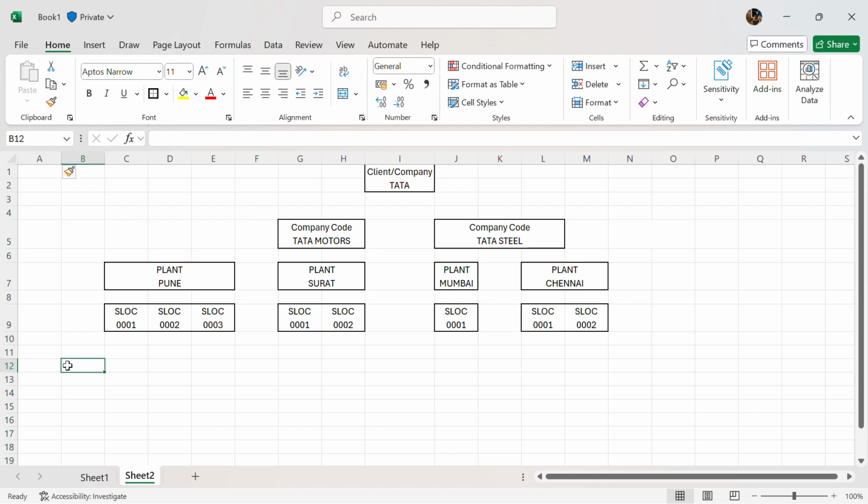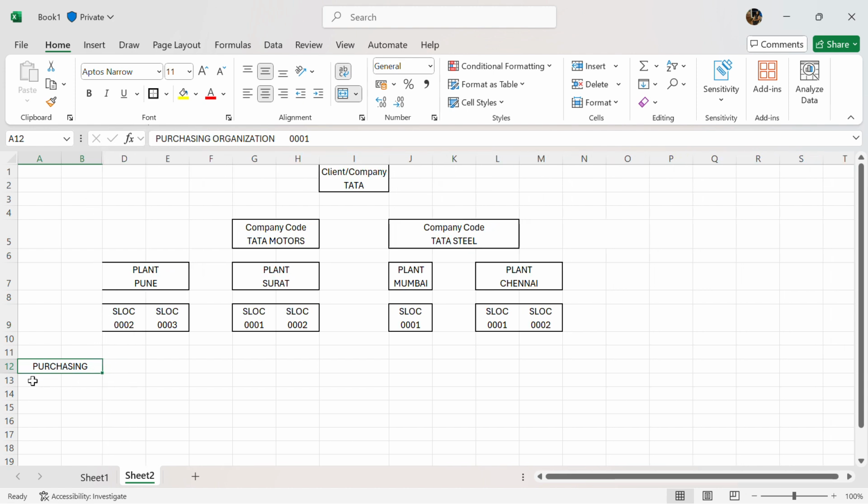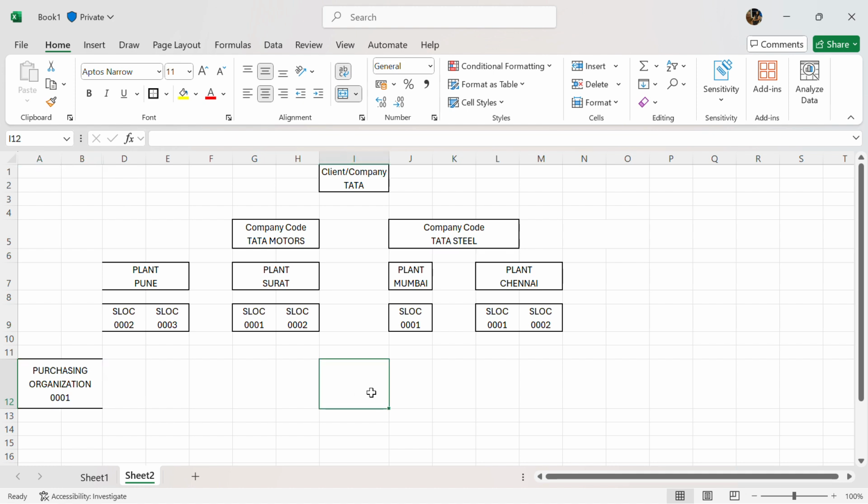Now the next part that comes up is purchase organization. So let me write here: purchasing organization 0001. Okay, and for purchasing organization, I will say here.